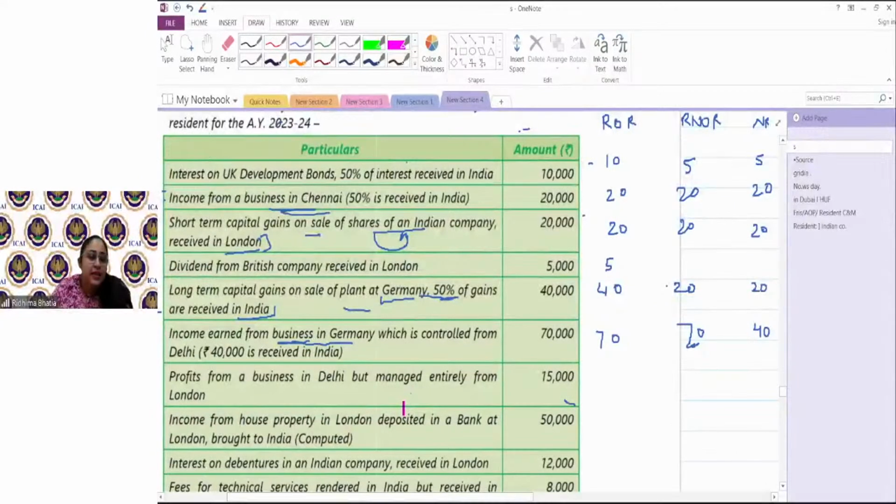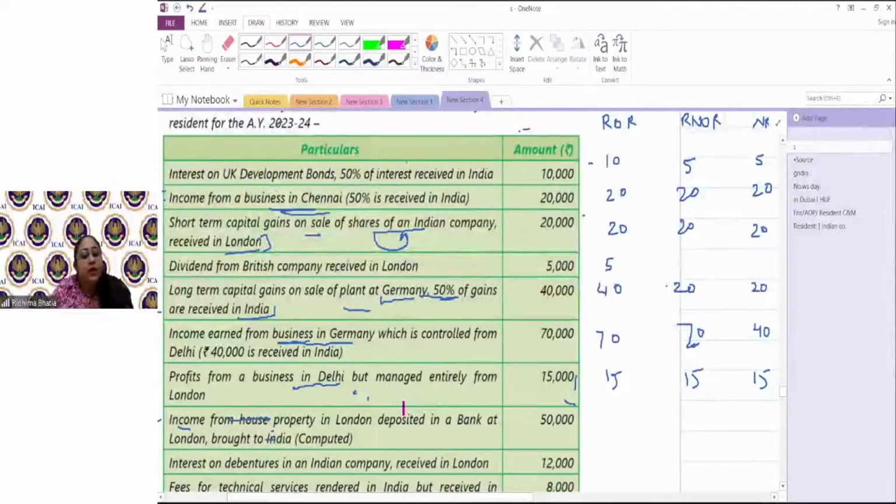Profits from business in Delhi, but managed entirely from London, does not matter. Business is in Delhi, simple, completely taxable for all of them. This is income from a source in India. Income from house property in London: the asset is outside India.